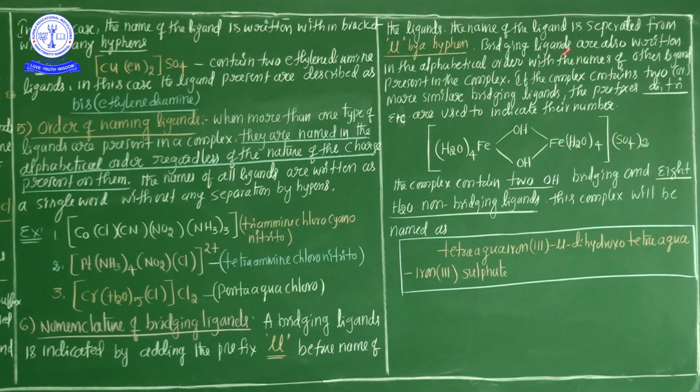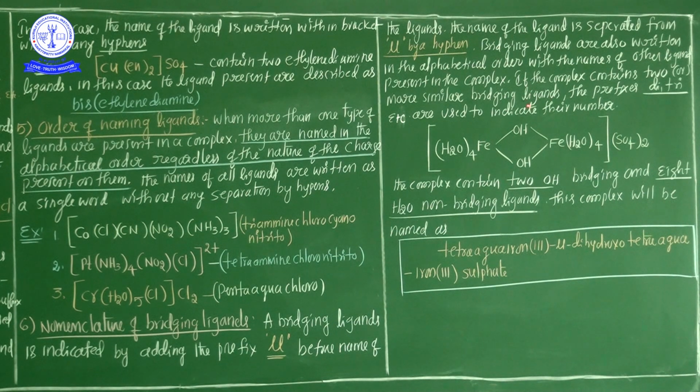Bridging ligands are also written in alphabetical order with the names of the other ligands present in the complex. The bridging ligands are also included among the other ligands, so we arrange them in alphabetical order.